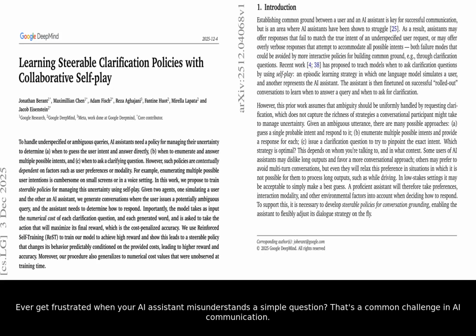Ever get frustrated when your AI assistant misunderstands a simple question? That's a common challenge in AI communication. Today on Summarized Science, we're exploring how researchers are tackling this issue to make AI more intuitive and helpful. The focus is on how AI assistants can better manage uncertainty when faced with ambiguous or underspecified queries.